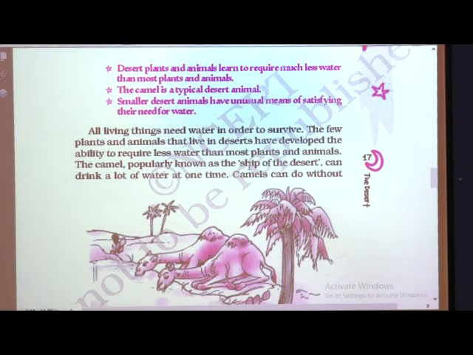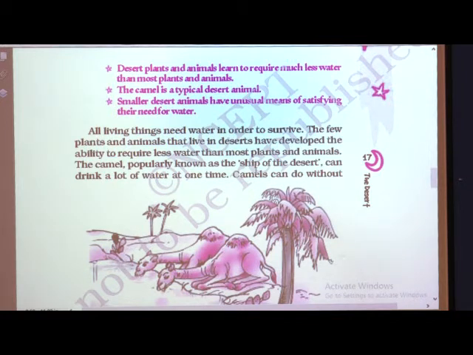As we say ship, the word suddenly brings a picture in front of you of water and an object floating on the water. That is a ship, but this ship is different. What is it? Yes, the ship of the desert. Why is it known as the ship of the desert? Because we are not able to run the particular types of vehicles which we can run on normal land or soil, but in the sand it is not easy to run such vehicles. So, instead of those vehicles, we are using